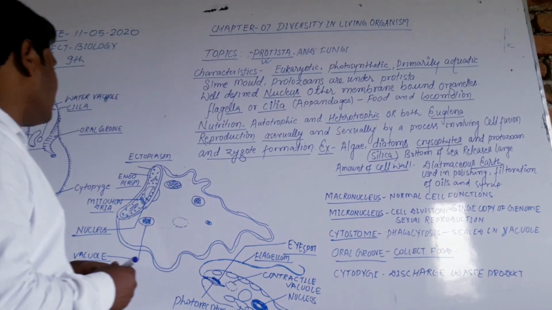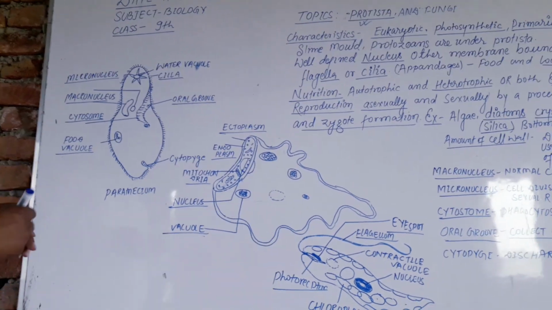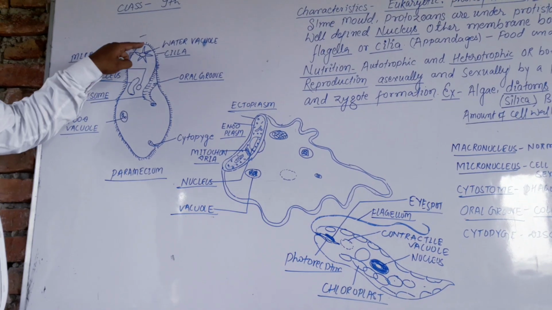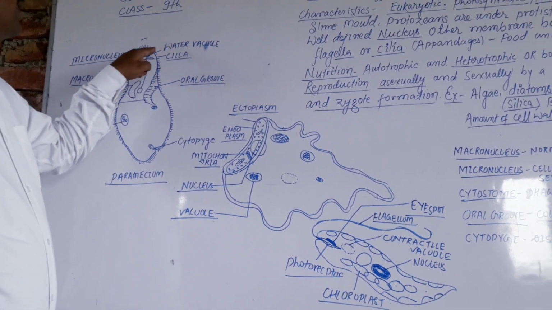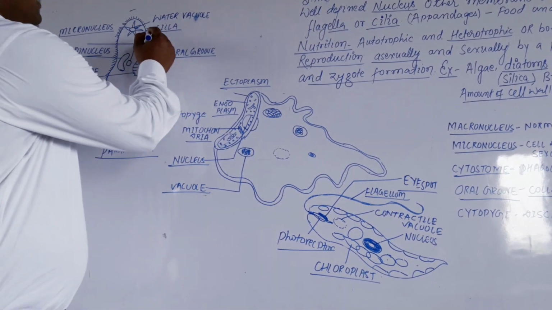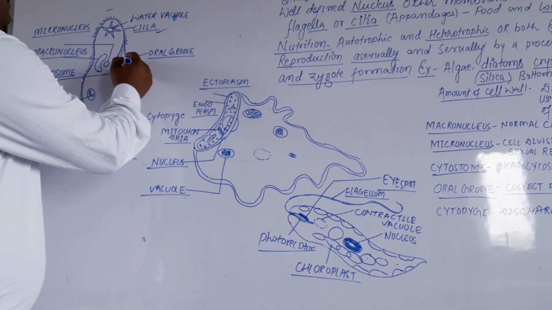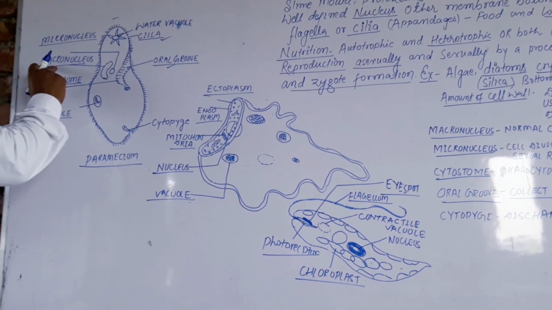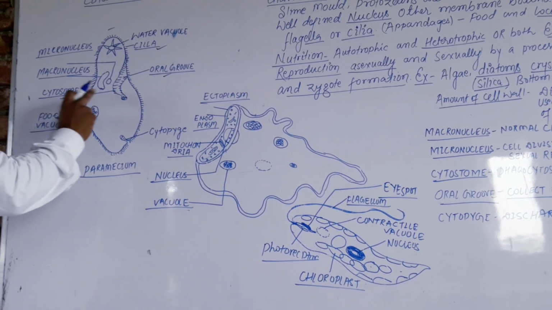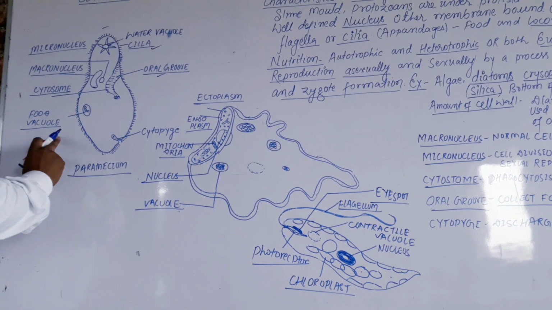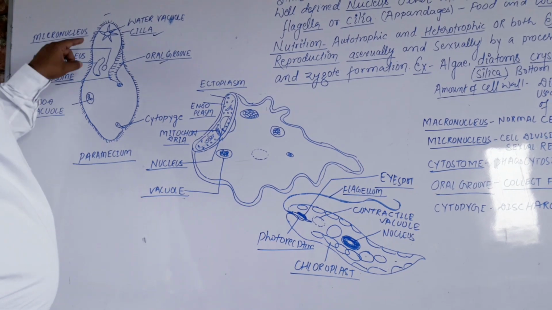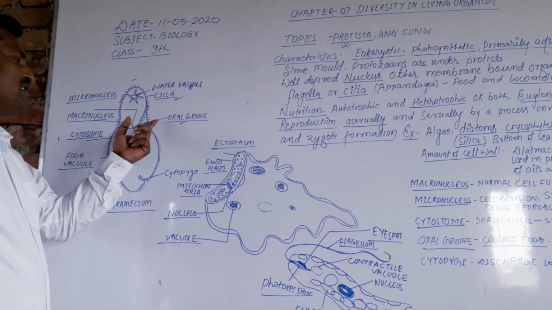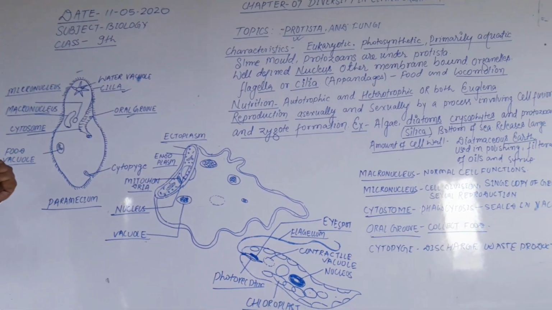Some examples of protistans are this figure of Paramecium. This is the water vacuole, this is the hair-like structure, cilia, this is the oral groove, and these are the macronucleus and micronucleus. There are two types of nucleus. The most important work of cilia is locomotion. The oral groove is responsible for taking in food particles.